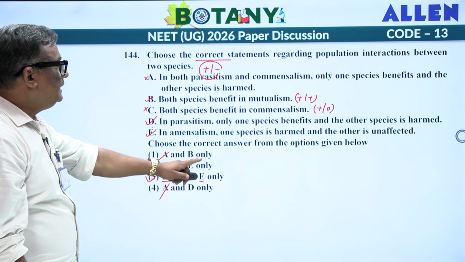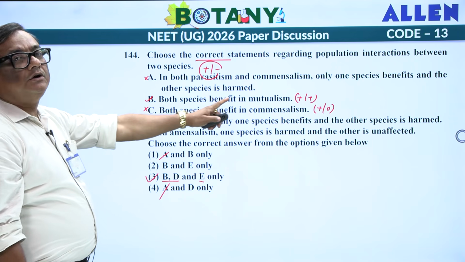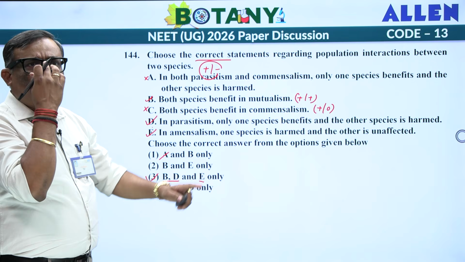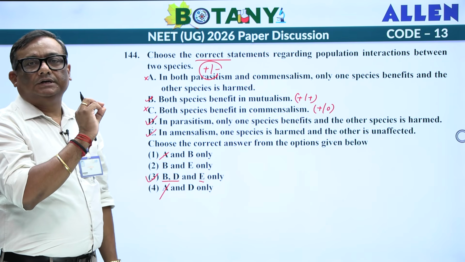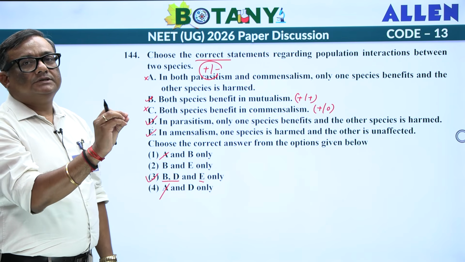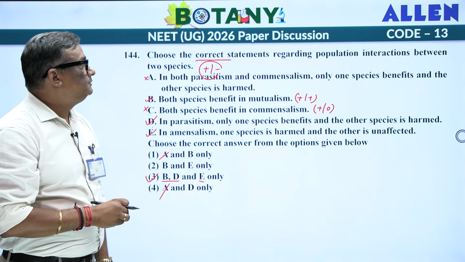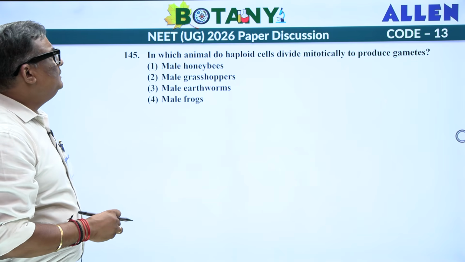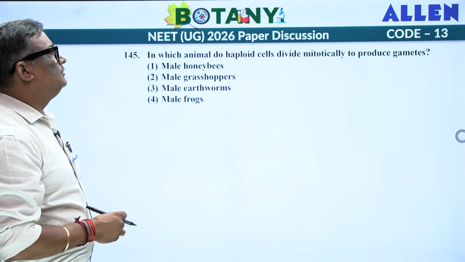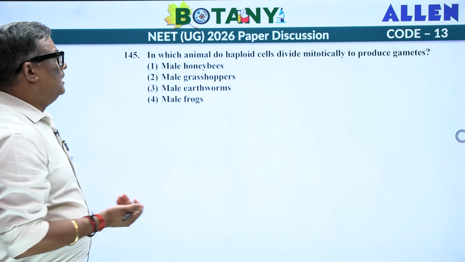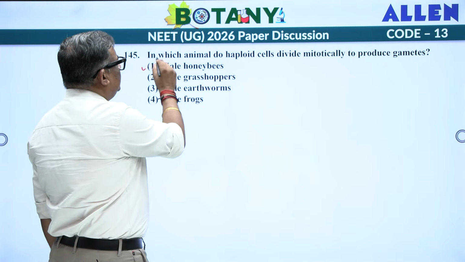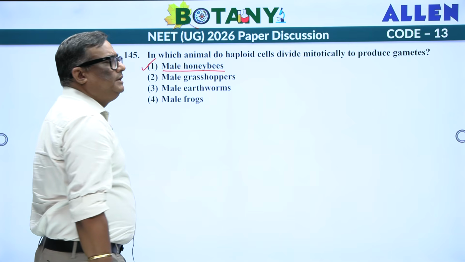Now this question will take time because you don't have any other option. You have to read and you have to put your thought process there. Which one is amensalism, which one is commensalism, you have to put your thought process. Which animal do haploid cells divide mitotically to produce gametes? This basically is your male honeybee, haploid diploid system.